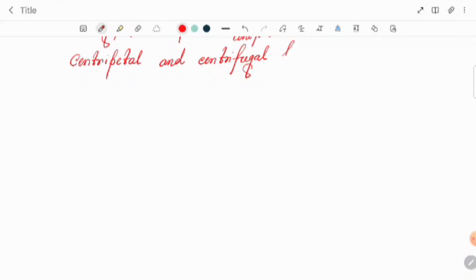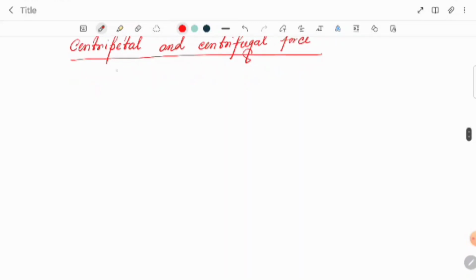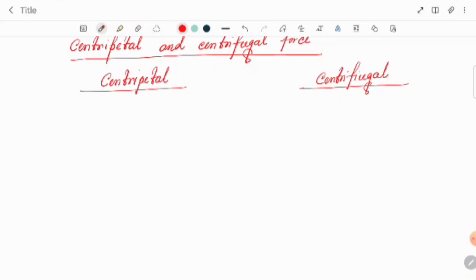First we are writing about centripetal force. On the right side we are doing centripetal, and on the left side we will do centrifugal. Okay. What is centripetal force?